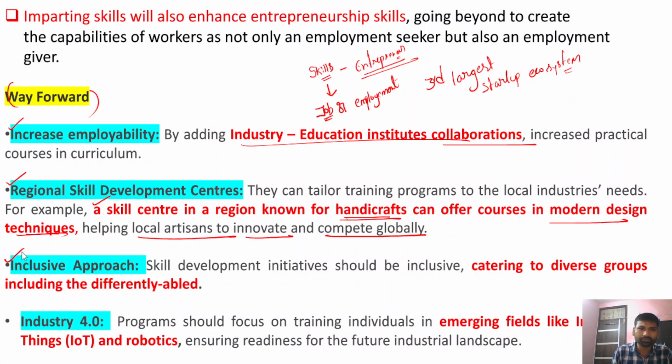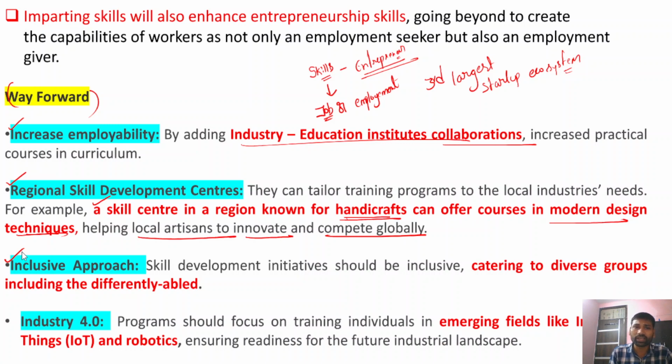Now after that, there's also an inclusive approach. Whenever a skill development program is launched, it should also take into consideration the socially deprived sections, Scheduled Castes, Scheduled Tribes, and disabled people, Divyangjans, so that it could be considered inclusive in nature.